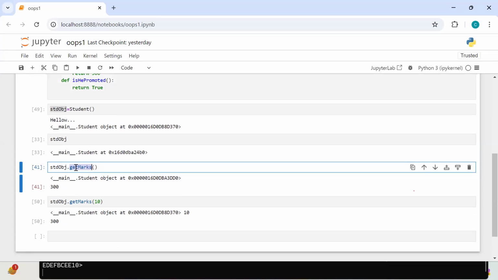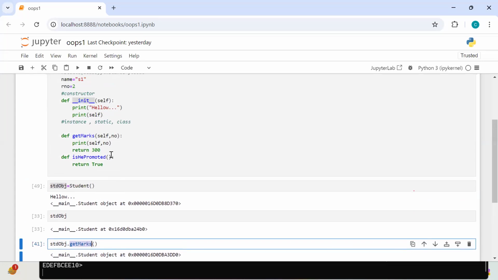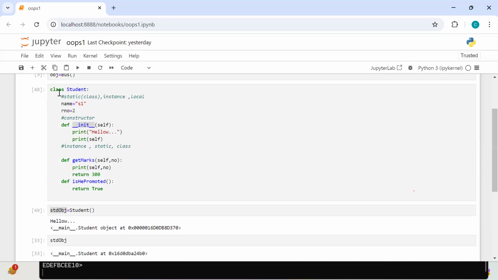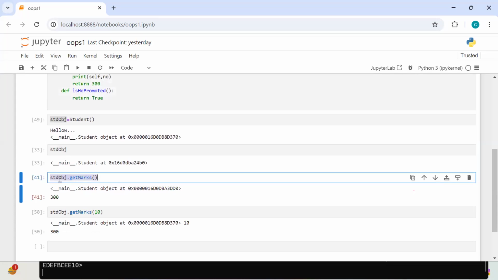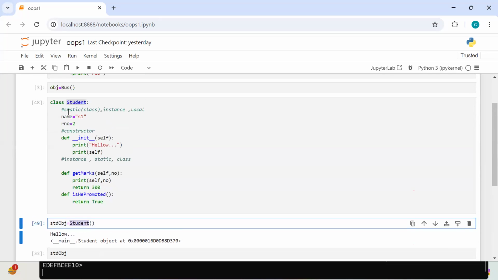Is getMarks a function or a method? You call this one using some object reference, so getMarks is a method. Inside which class? Say Student. This is the Student class. So we can say std object is an object of which class? Say std object is an object of the Student class. Yes or no? Agree with me?